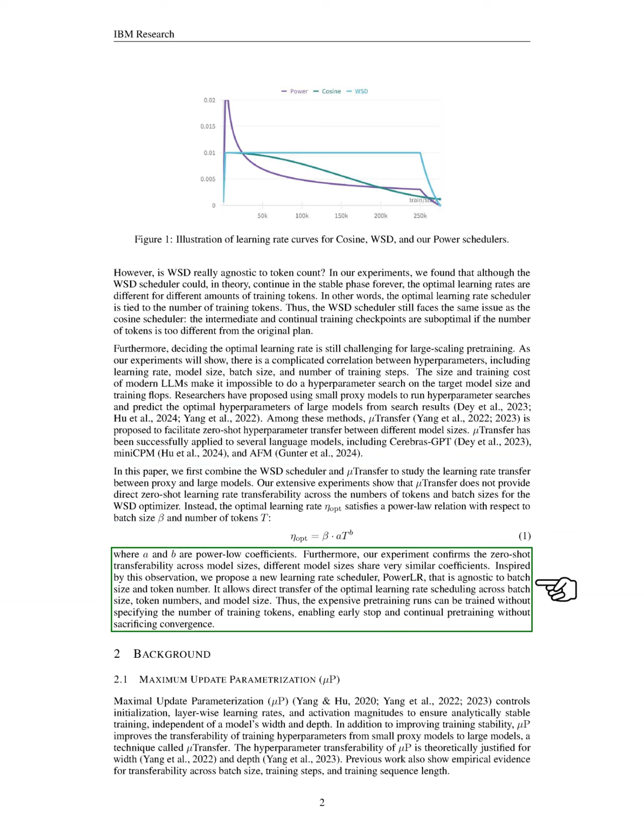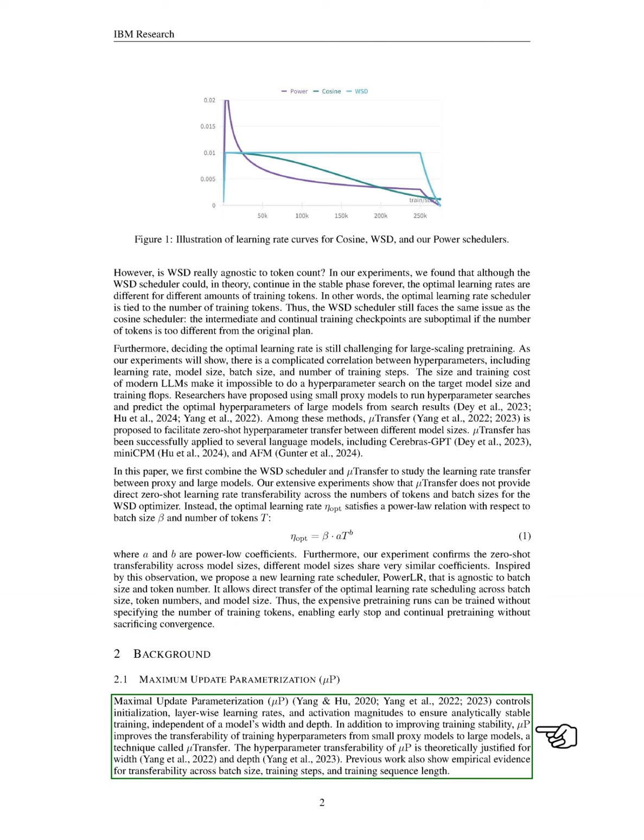Inspired by this finding, we propose a new learning rate scheduler, Power LR, which is agnostic to batch size and token count, allowing for direct transfer of optimal learning rate scheduling across different conditions. This innovation enables us to conduct expensive pre-training runs without needing to specify the number of training tokens, facilitating early stopping and continual pre-training without compromising convergence.